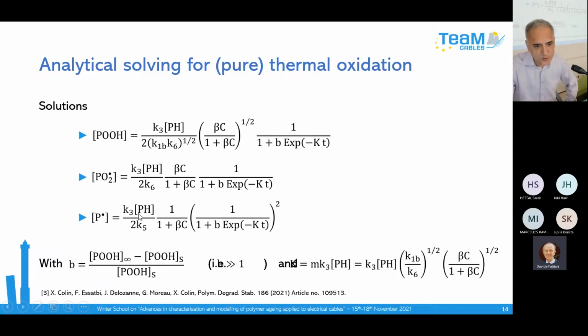The second factor is temperature: the different rate constants depend on it and obey Arrhenius laws, so you have the impact of temperature directly in this equation. And you have the time here. You see that you have an exponential function, which expresses the fact that the oxidation is strongly auto-accelerated at the end of the induction period. So it is an exponential form.